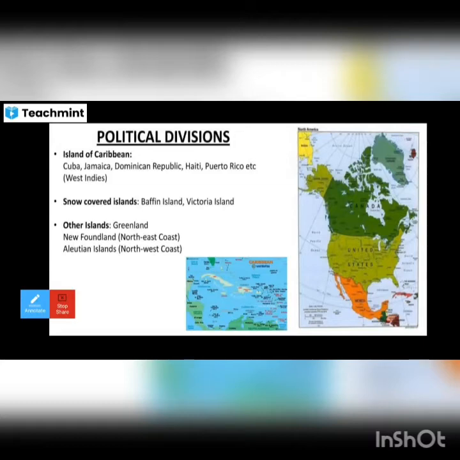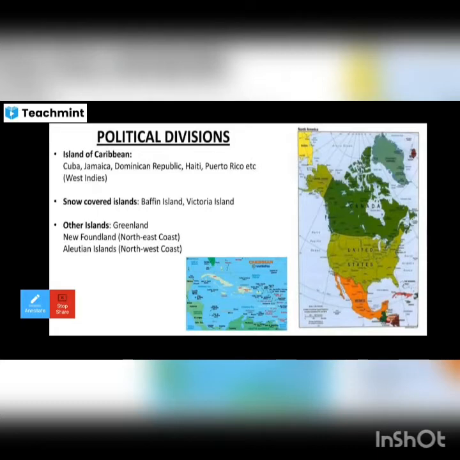Physical features of North America. The four physical divisions of North America are the Canadian Shield, the Western Mountain System or Western Cordilleras, the Eastern Highlands or Appalachian Mountains.